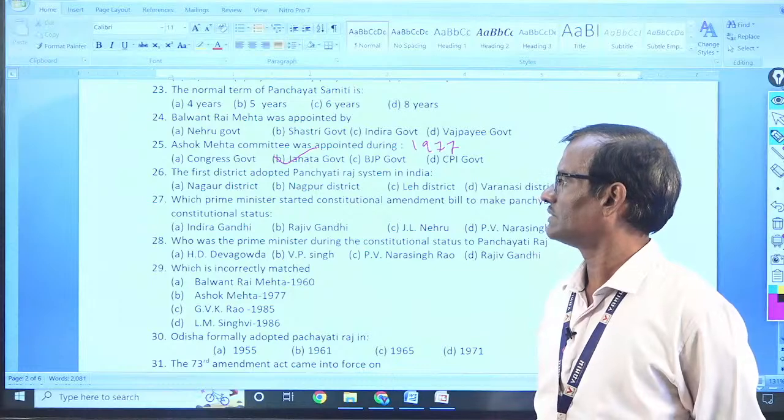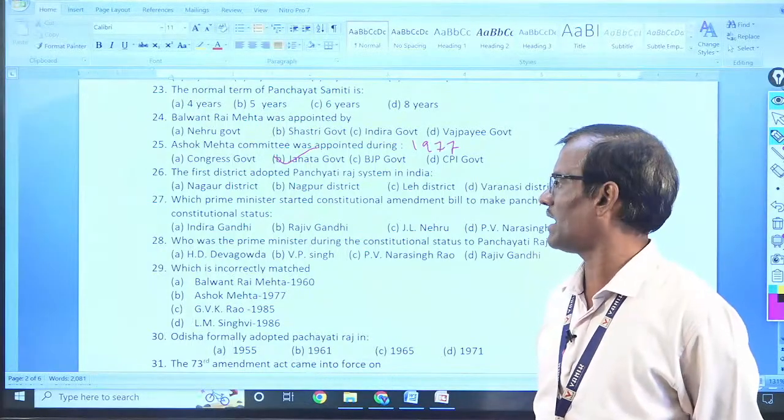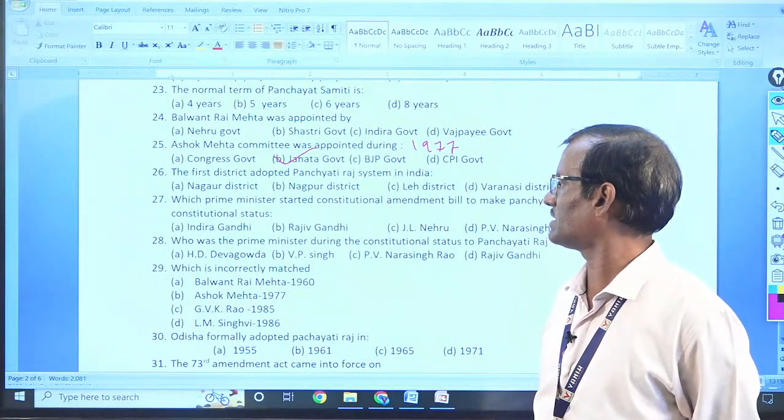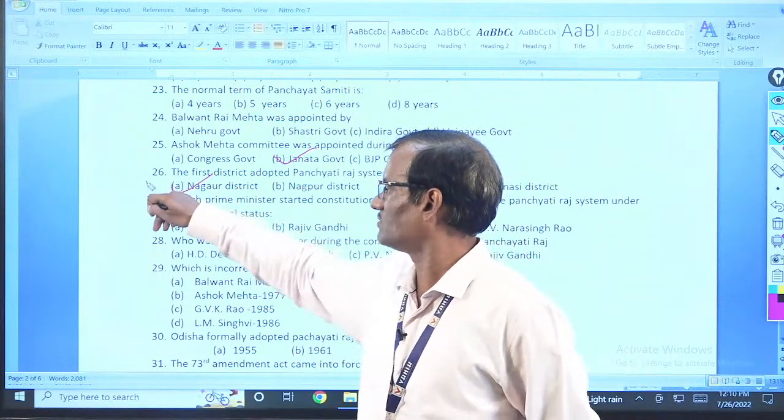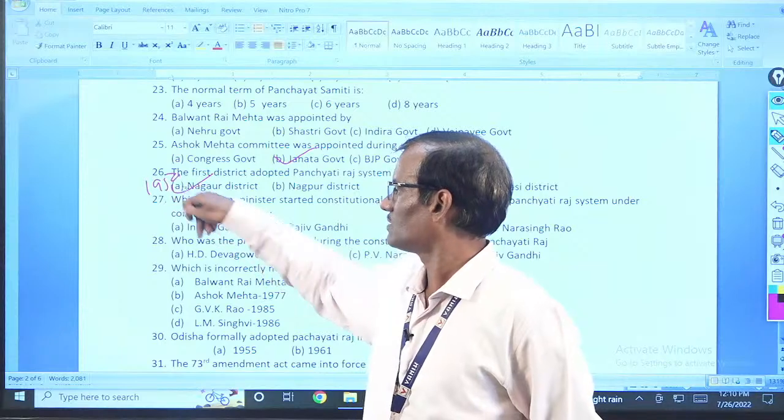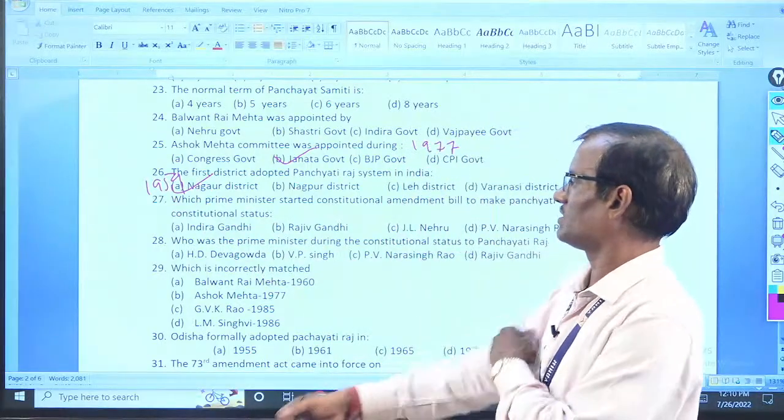Okay. Then question number 26. The first district adopted Panchayat Raj system in India, Nagaur district, in 1959. You remember? In Rajasthan, Nagaur district.